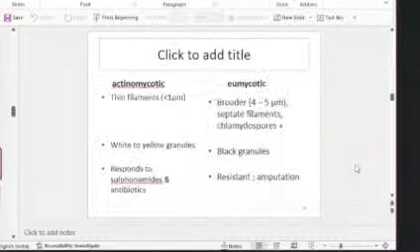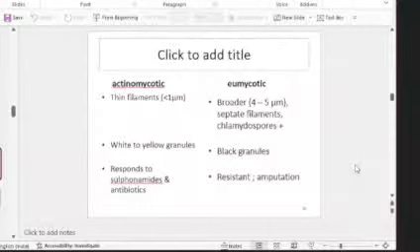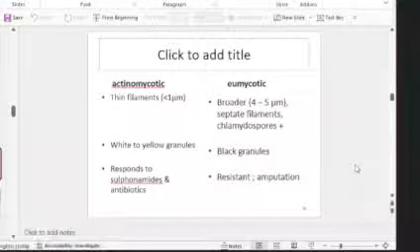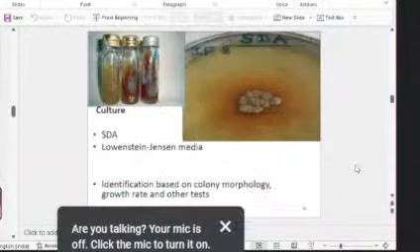And differentiation is also easy. In actinomycotic, you can see thin filaments. In eumycotic, they will be broader. The color of the granules also helps you identify the etiological agent. White to yellow granules are seen for actinomyces, whereas fungal granules are mostly black. And treatment, as you can see, is different for actinomycotic and eumycotic.